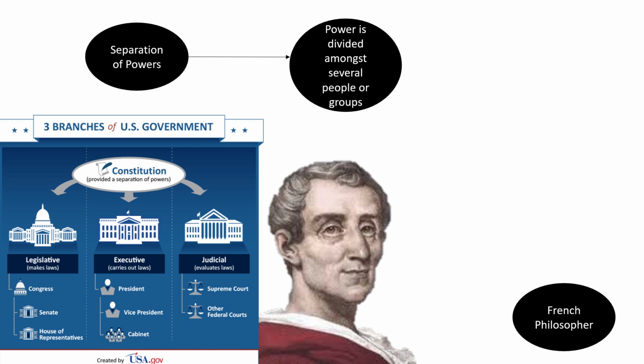branch. The executive branch has powers to enforce laws, but they cannot create laws. The legislative creates laws but cannot interpret laws. The judicial can interpret laws but cannot enforce them. We will dive deeper into this in our video on the 3 branches of the U.S. government, but note that the United States took Montesquieu's ideas for separation of powers when drafting how power was structured in our U.S. government.